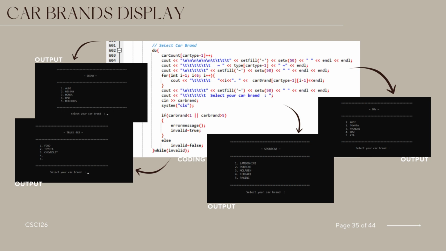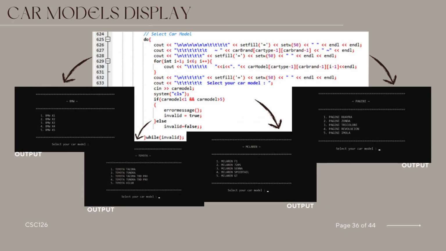If the input is deemed invalid, an error message is displayed using the error message function, and the loop continues until a valid selection is made. Once a valid car brand is chosen, the program proceeds to the next step in the customer interaction, updating relevant variables. This coding segment establishes a systematic and iterative process for customers to navigate through car type and brand selection within the car body workshop program.